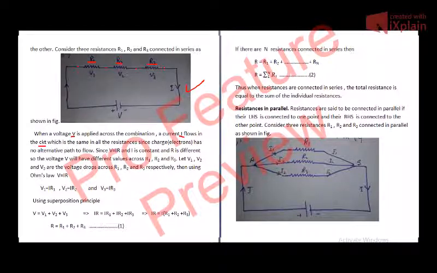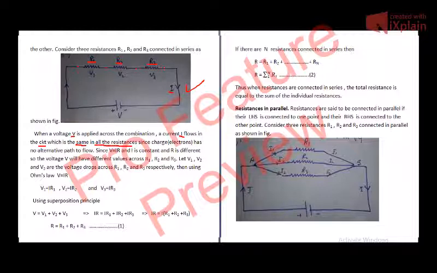It flows from the positive to the negative terminal of the cell, and it is the same in all the resistances. Now we see across R1 the current is I, across R2 the current is I, and across R3 the current is I, because charge cannot accumulate anywhere. Current has only one way to go through, from positive to negative.